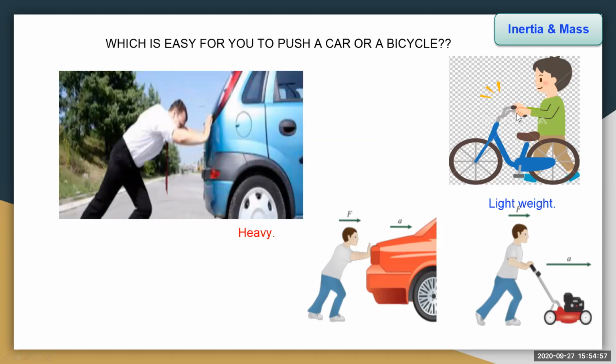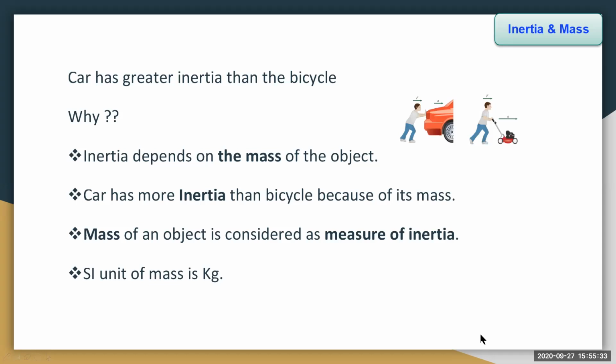Because of its less weight, it moves freely. Similarly, here a person applies force on the car and the acceleration is less. Here, the person applies force on this baby cart and the acceleration is more. The movement of the cart is fast. Therefore, force produces an acceleration.